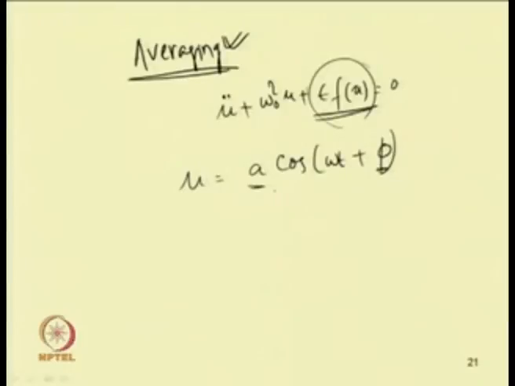In all these methods, the way we take this a and phi are different. By introducing a and phi as functions of time, instead of taking them as constant, one can get a set of equations, or one can reduce this second order differential equation to a set of first order differential equations, and one can obtain the frequency relations by killing the secular terms.